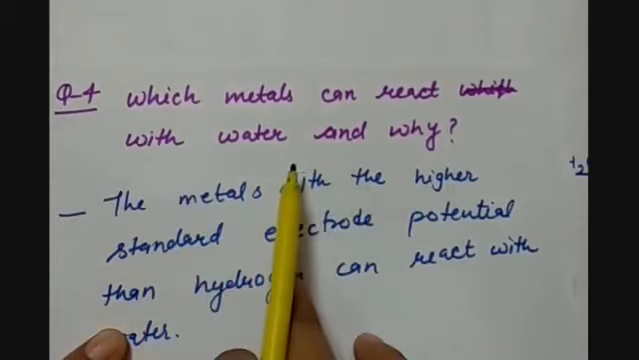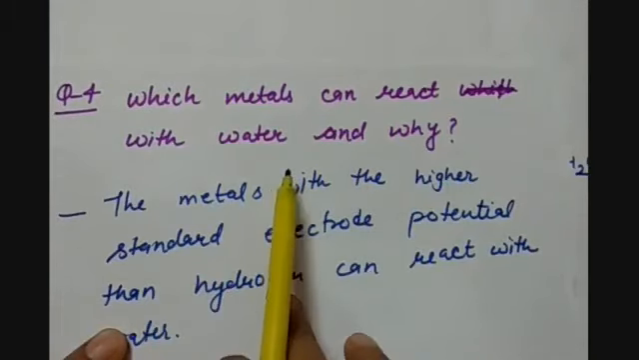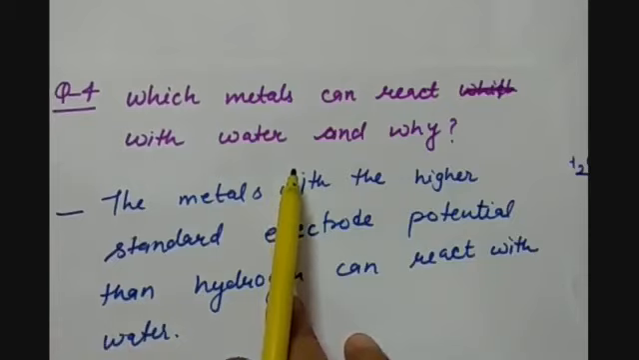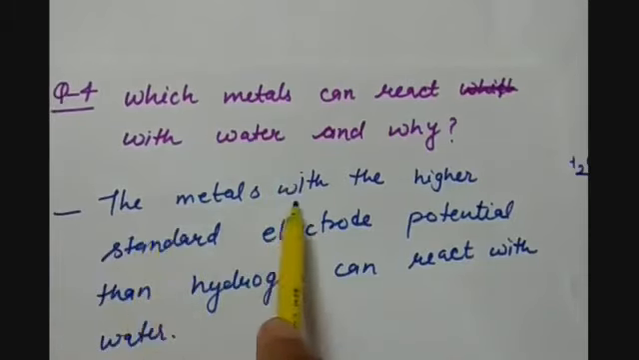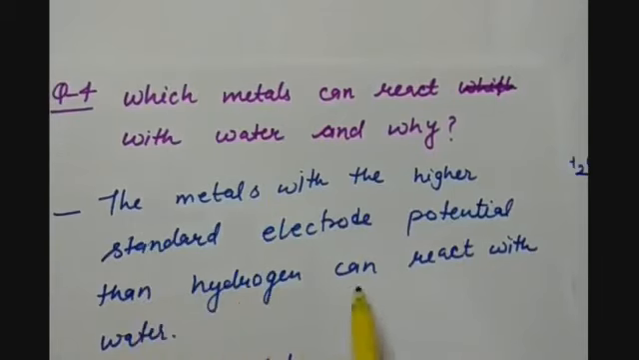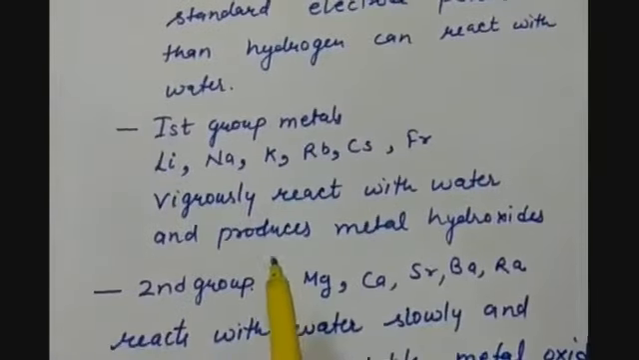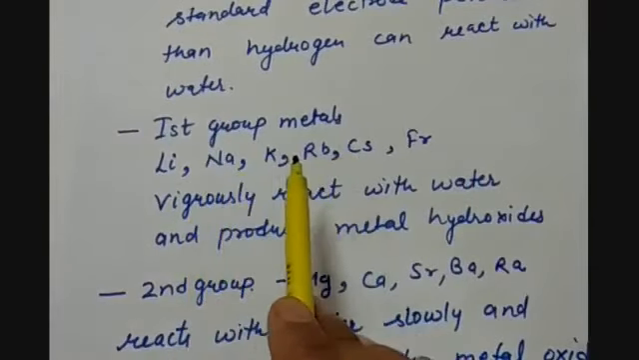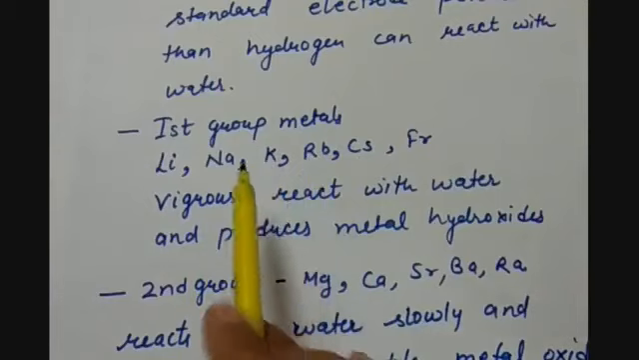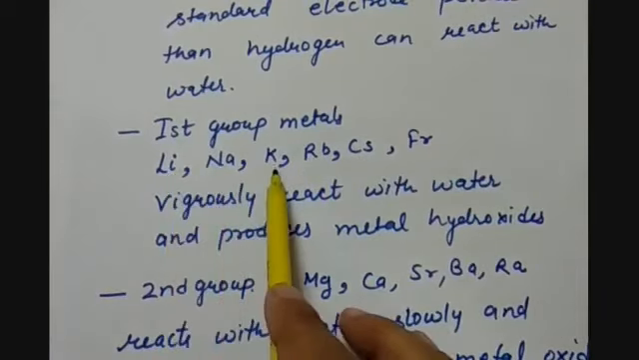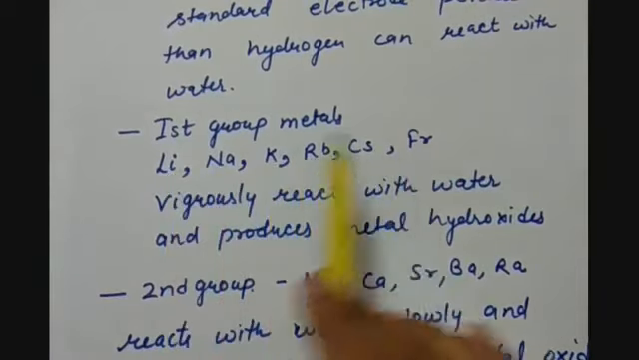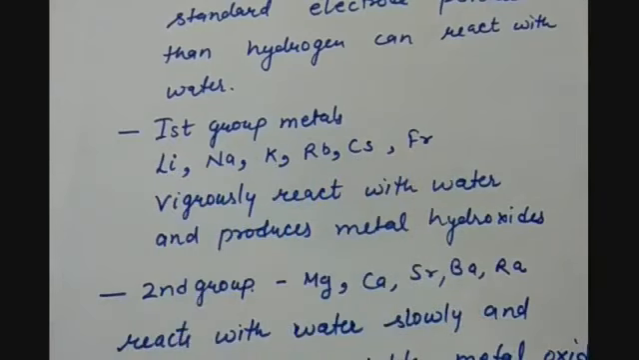And the answer is based on the reactivity series that we have seen at the first of the lecture, that the metals with the higher standard electrode potential than hydrogen can react with the water. For example, first group metals, I am talking about the periodic table, first group. For example, lithium, sodium, potassium, rubidium, cesium, francium. So all these metals, as we know, are the most reactive metals. They can even react with the cold water.